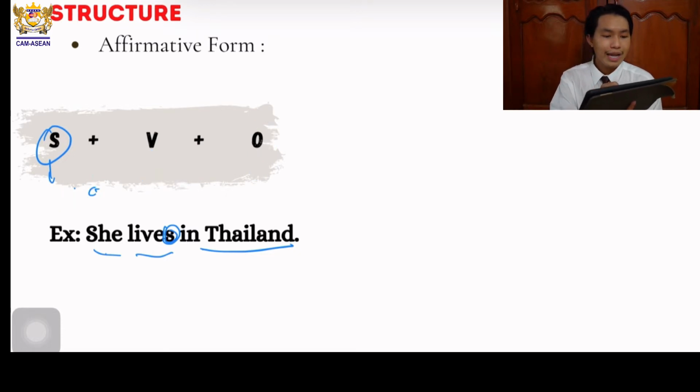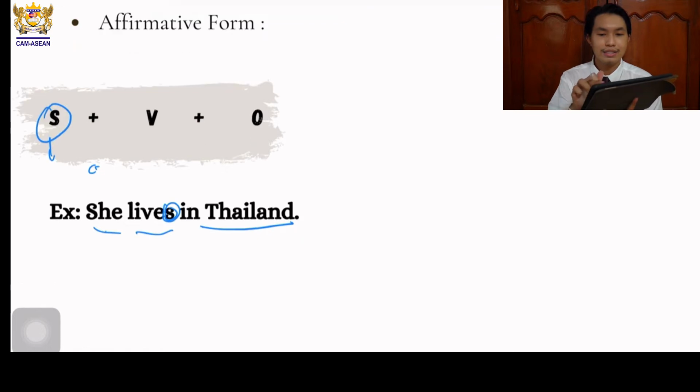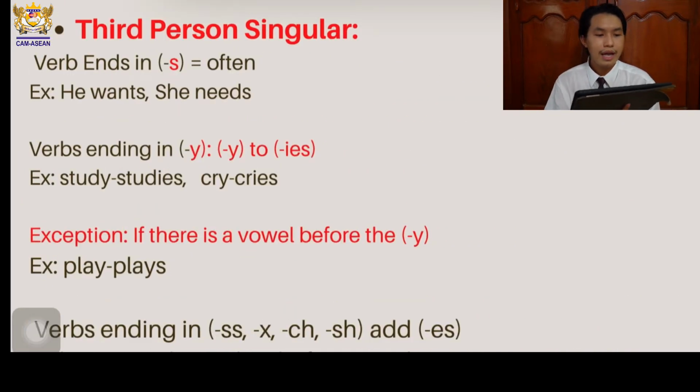The word with S added is called third person singular. Which means when the subject of the sentence is singular, we need to add S at the end of the verb. So for present simple, for affirmative form, when the subject is singular, the verb needs to add S at the end, okay?